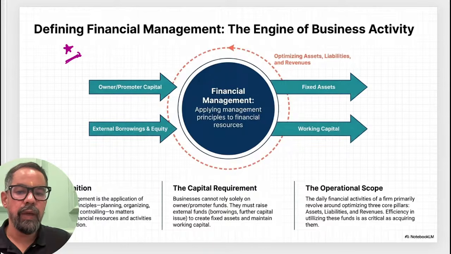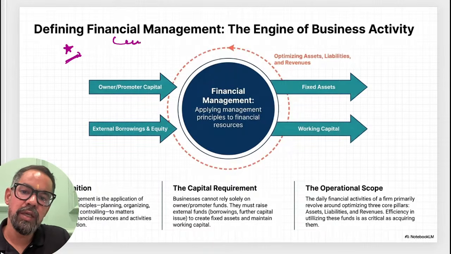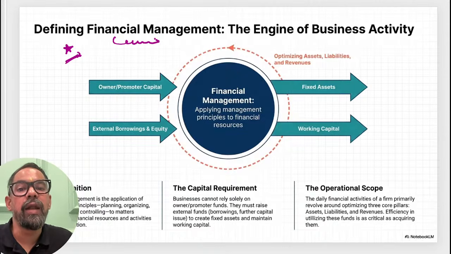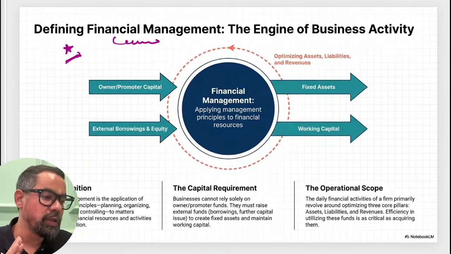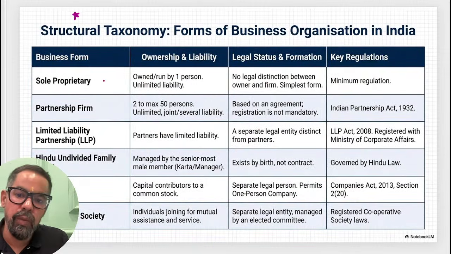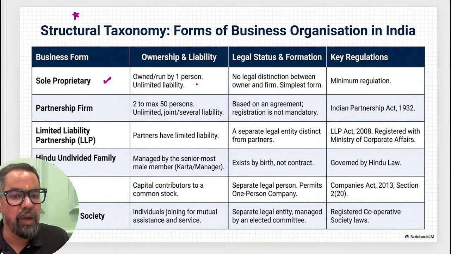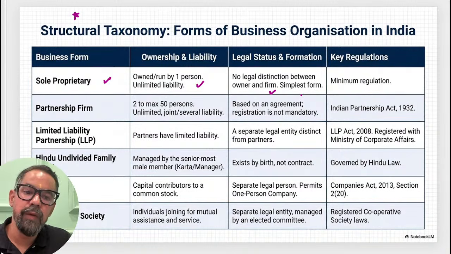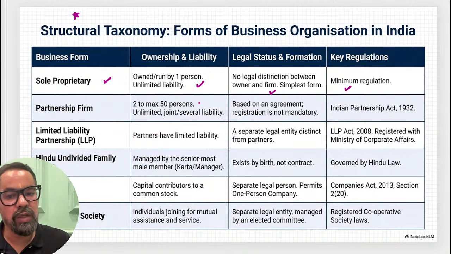Everyone? Okay. So when it comes to financial management, basically it is how effectively we are using the overall resources in the organization, right? Now we have different types of companies. We have sole proprietorship, which is run by one person, with no legal distinction between owner and firm, and minimum regulation.